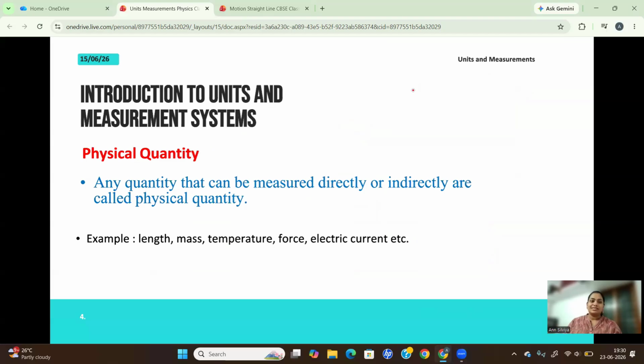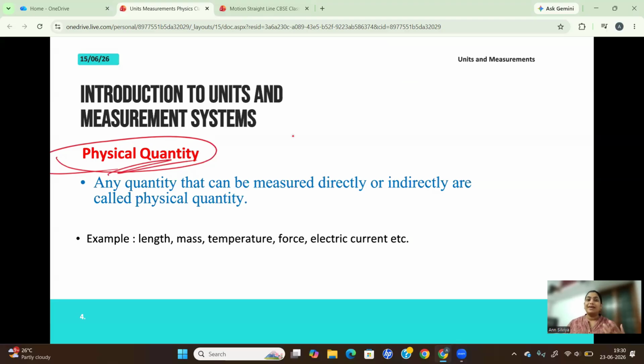Okay, so let's go to learn more about the units and measurements. Physical quantity, this is one of the important terms that you learn in this chapter, and you can see that in your textbook this term is used several times in the first chapter, and not only in the first chapter, in other chapters also you can see the term physical quantity.